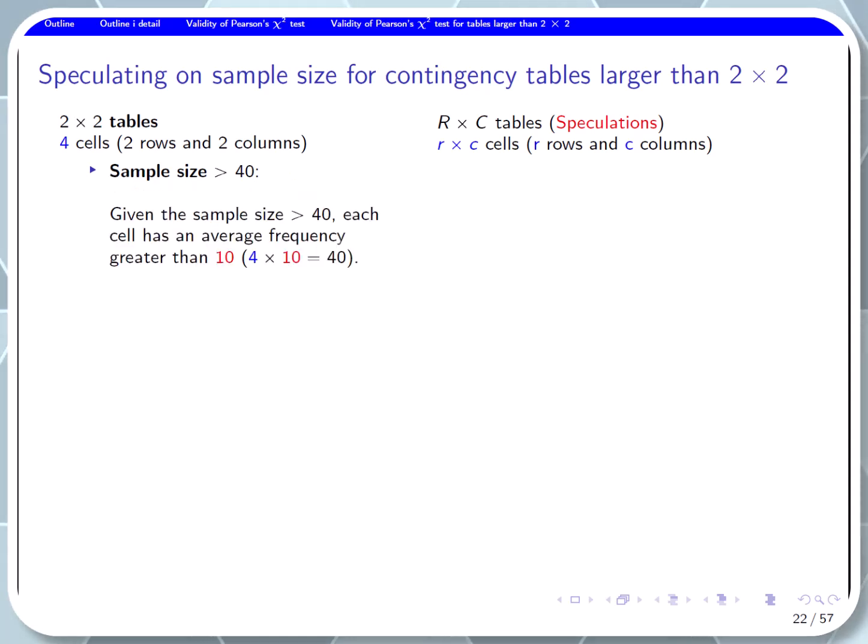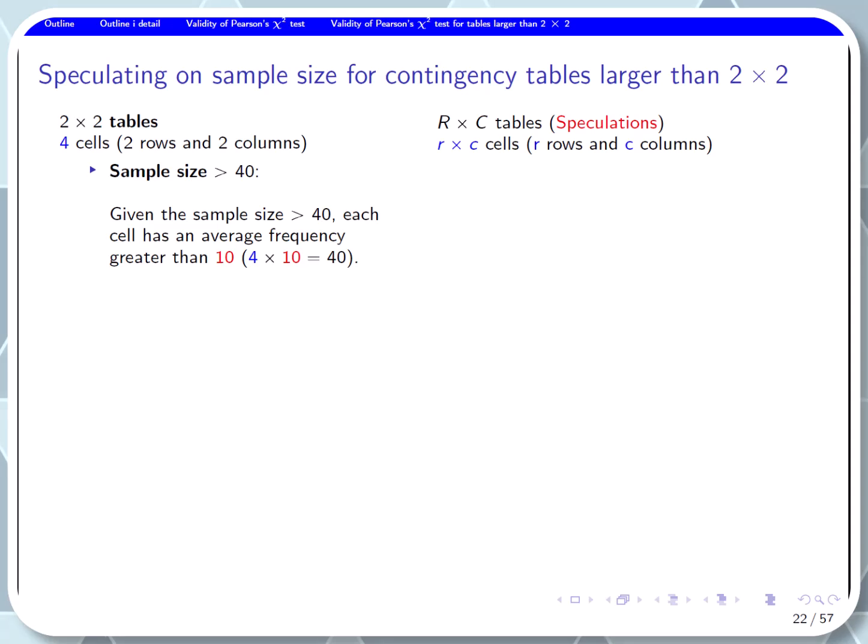Given the sample size larger than 40, each cell for a 2x2 table has an average frequency greater than 10, because 4 times 10 equals 40.